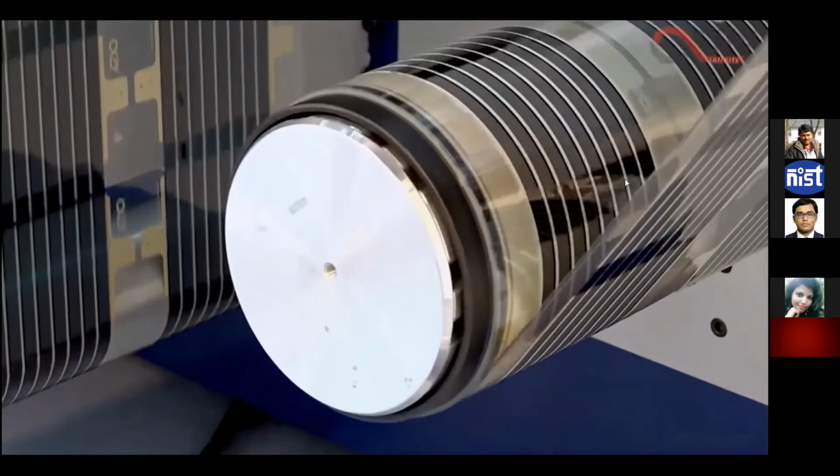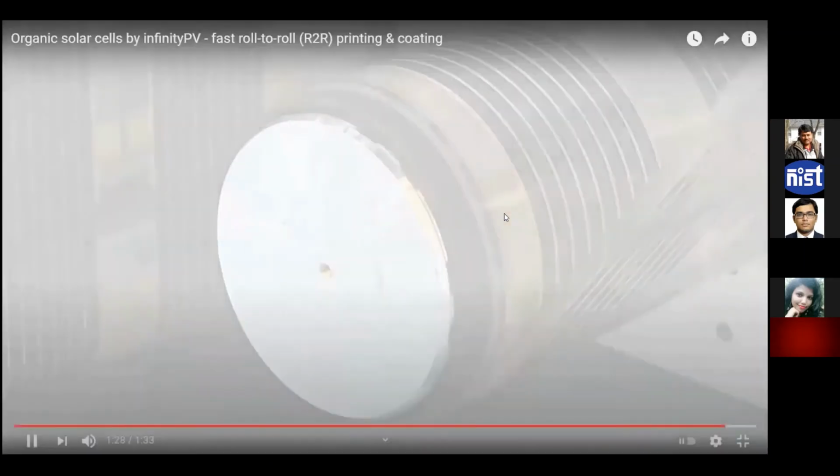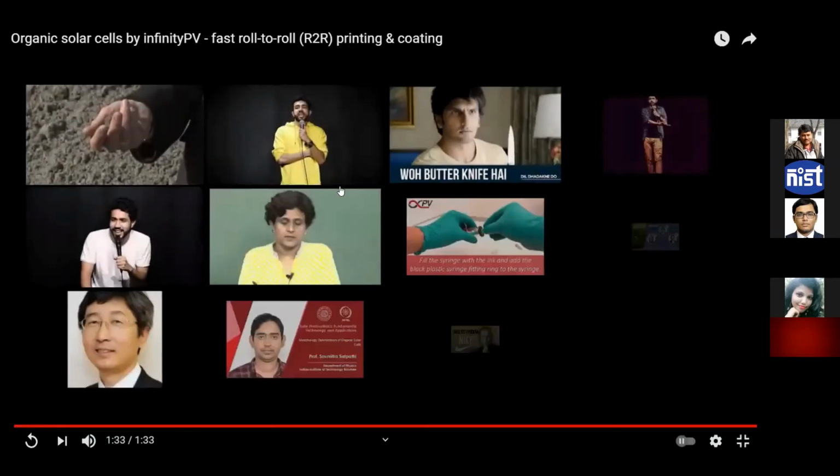You can see how flexible the solar panels are, right? They can be folded and they can be rolled. So everything is possible.